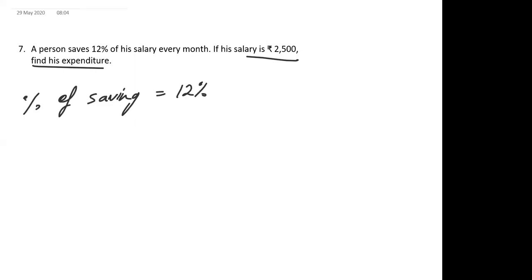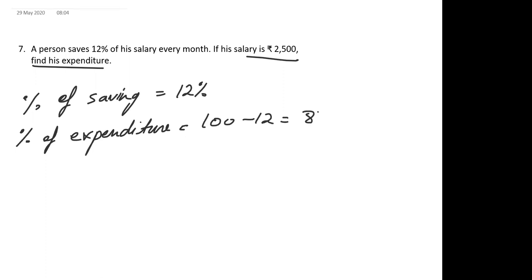So can you find the percentage of expenditure? It is equal to 100 minus 12, which means 88%. If the percentage of saving is 12%, then the percentage of expenditure is 88%.